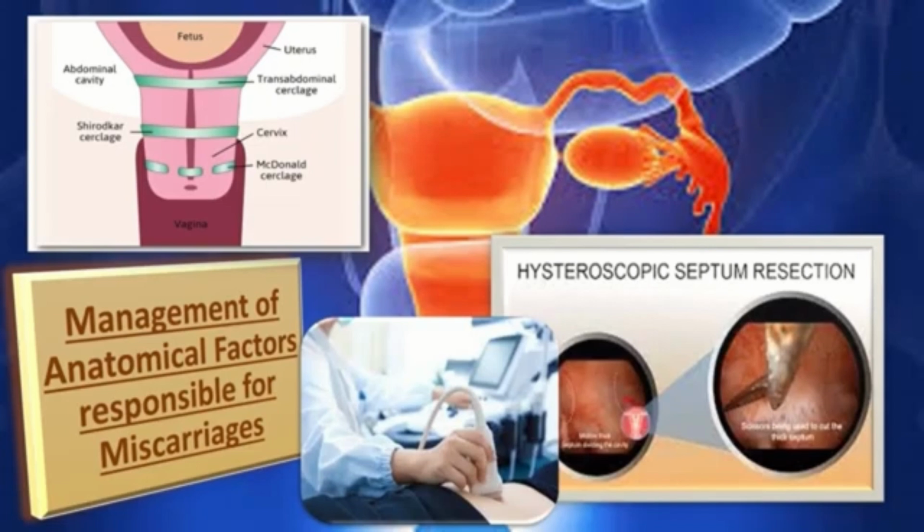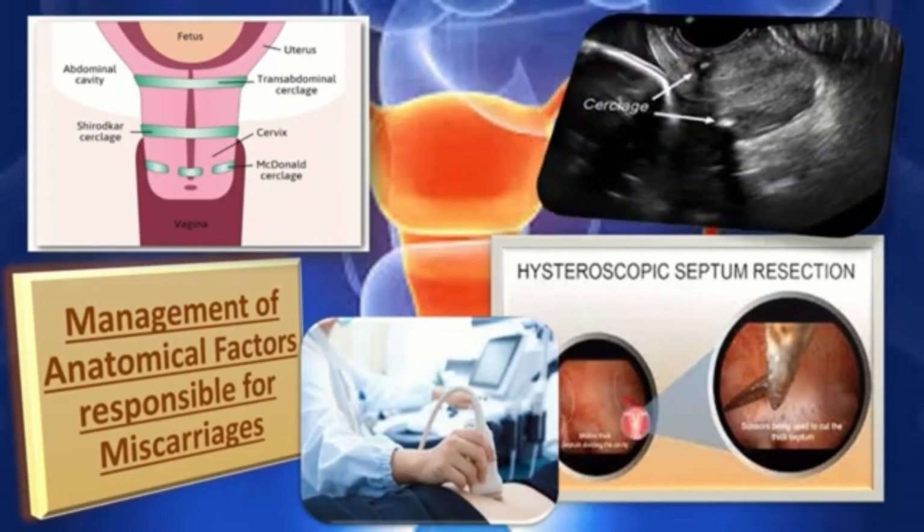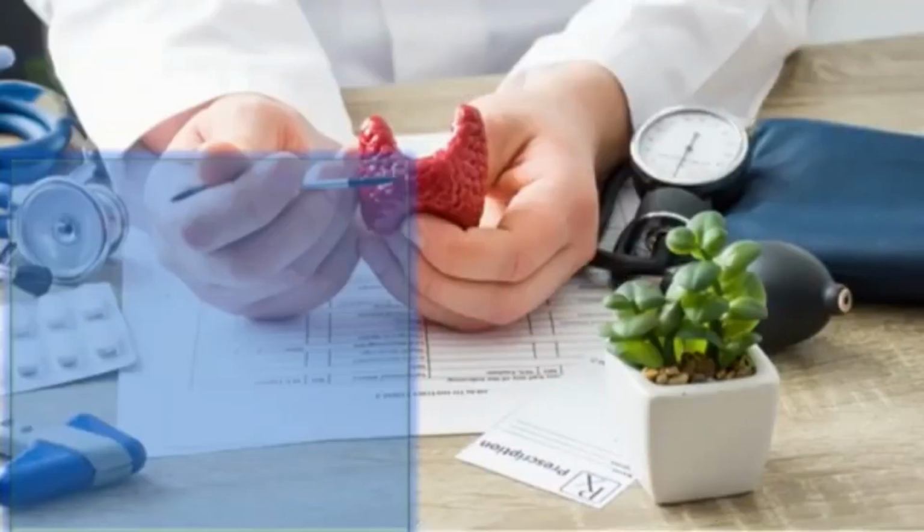Coming to the role of ultrasound-indicated cerclage. In a woman with singleton pregnancy and a history of one second trimester miscarriage attributed to the cervical factors, an ultrasound-indicated cerclage should be offered if cervical length of 25 mm or less is detected by the transvaginal scan before 24 weeks of gestation. Let us discuss the role of endocrine factors.